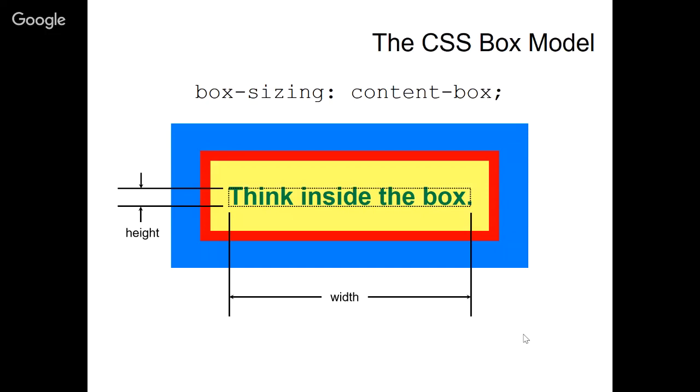So the width can either be set to encapsulate the content. By default, width on elements in your page, particularly those that are display block, and we'll talk a bit more about display block this week, is actually 100%.